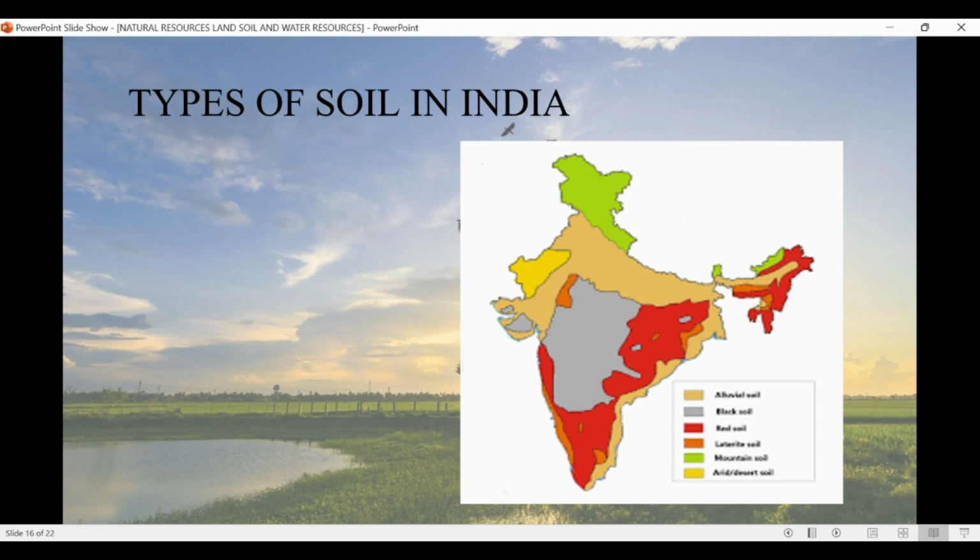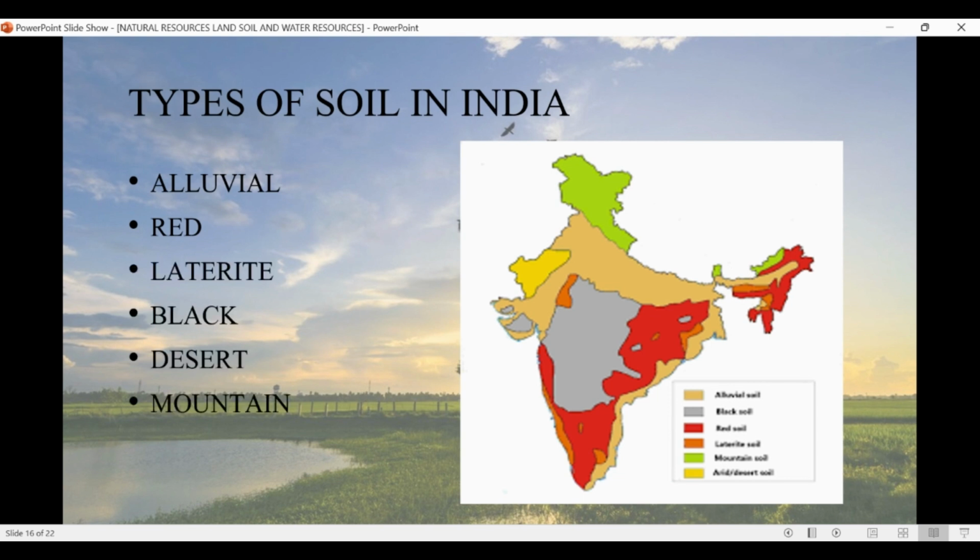Now let us understand the types of soil present in India. First is alluvial soil. In the map of India, we can see where the alluvial soil is present. It is basically in some parts of Uttar Pradesh, Haryana, and Delhi, and also near the Gujarat areas. We will discuss alluvial soil in the next half of this slide. Then we have the red soil, laterite soil, black soil, desert soil, mountain soil, and saline sandy soil.